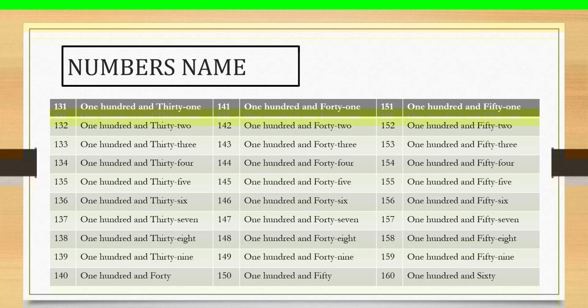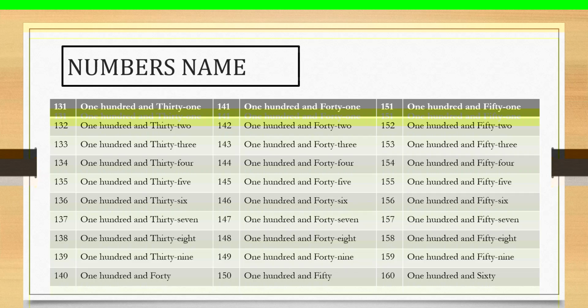The next number is 140. Who can read the number 140? Anyone? Yes? Students? Can you read the number? ONE, 1, HUNDRED, 100, FORTY, 40. Then next number 141.